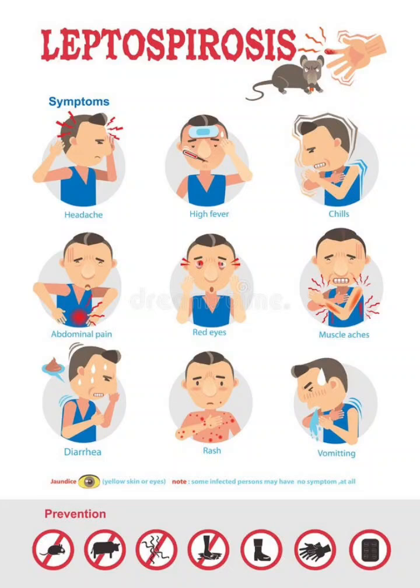and for the treatment we give, in the mild phase we give doxycycline and ampicillin orally, and if the disease is severe we give IV penicillin or ceftriaxone. So this was all about leptospirosis.